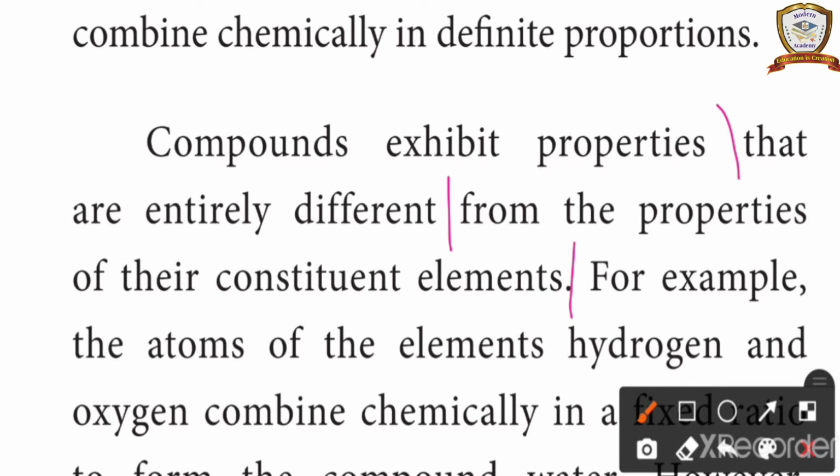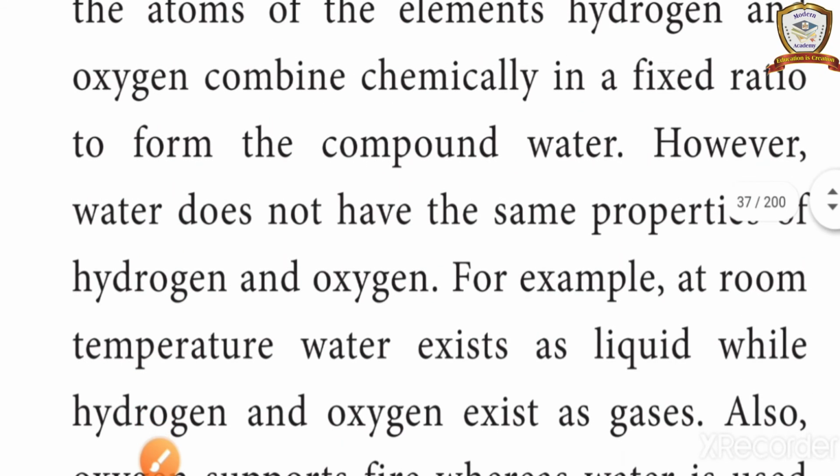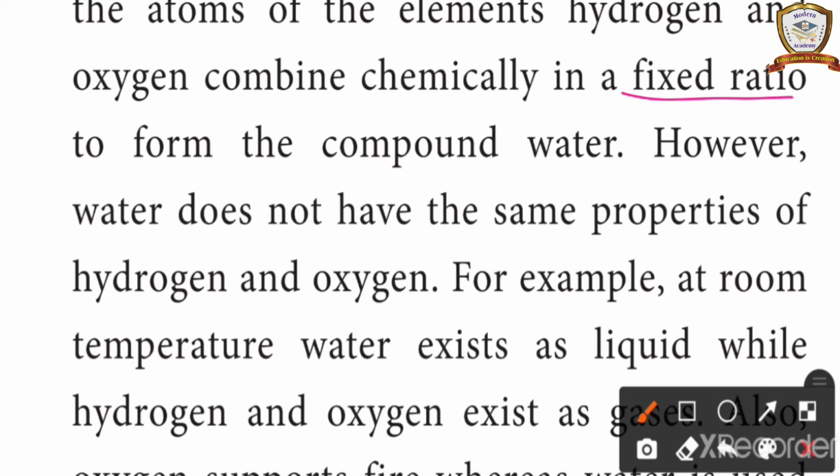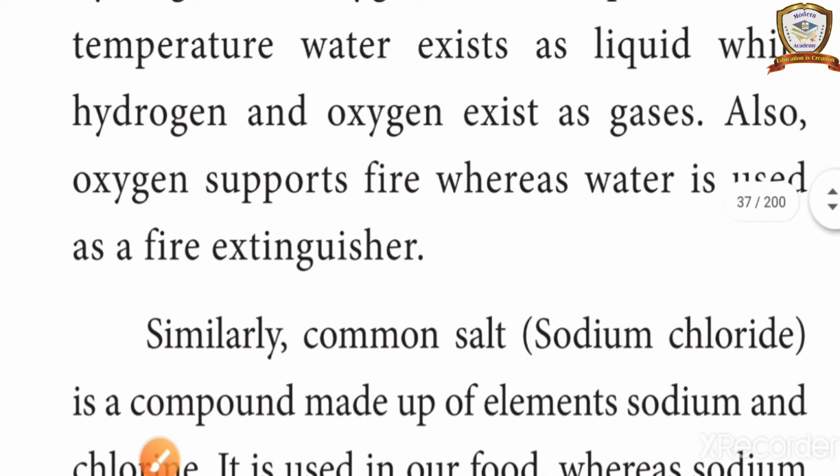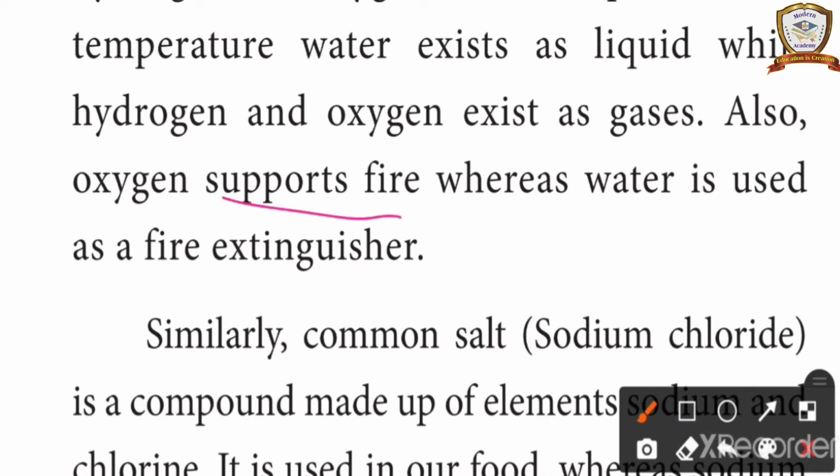For example, the atoms of the elements hydrogen and oxygen combine chemically in a fixed ratio to form the compound water. However, water does not have the same properties as hydrogen and oxygen. For example, at room temperature, water exists as a liquid while hydrogen and oxygen exist as gases. Also, oxygen supports fire whereas water is used as a fire extinguisher.